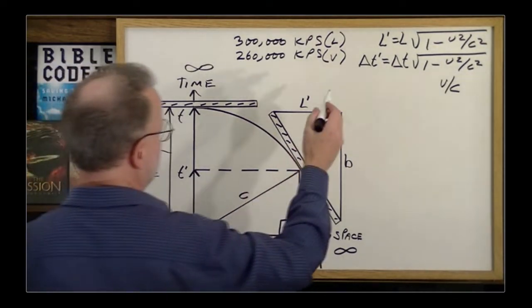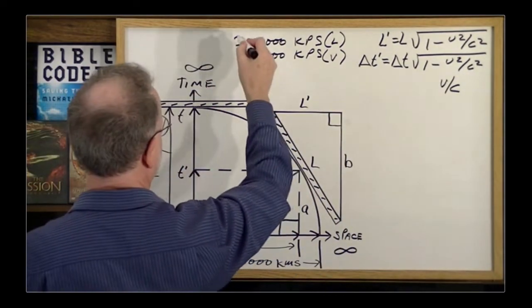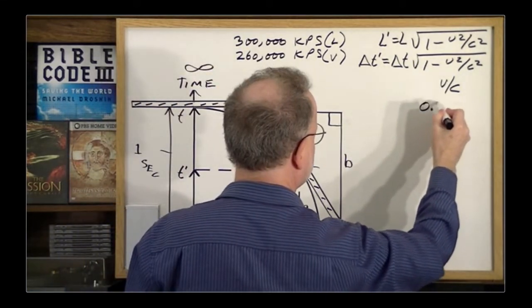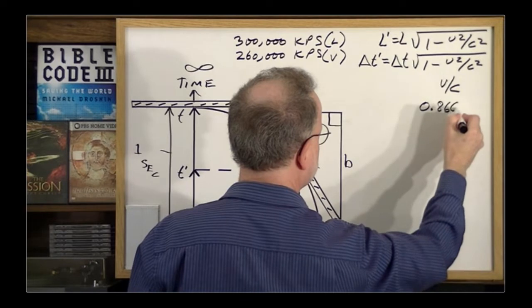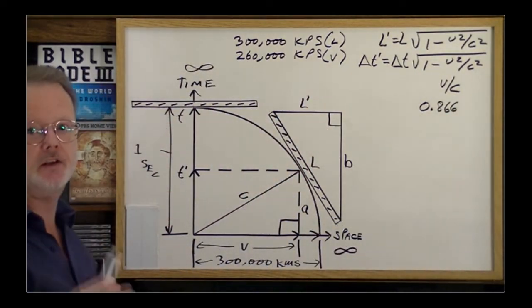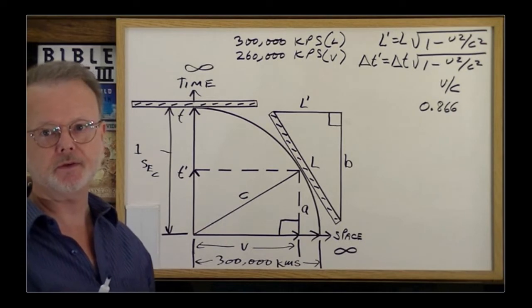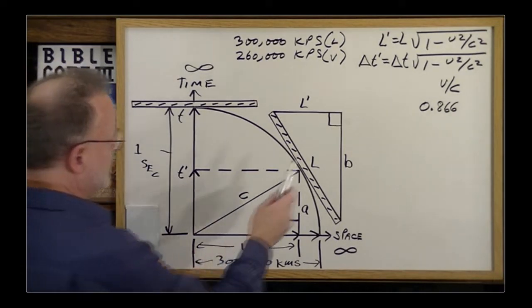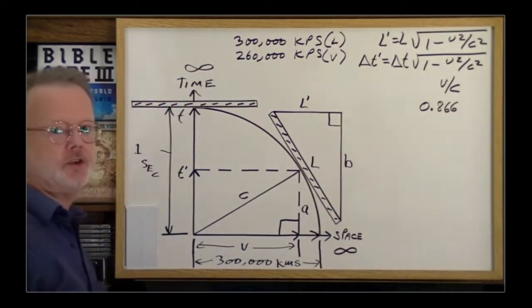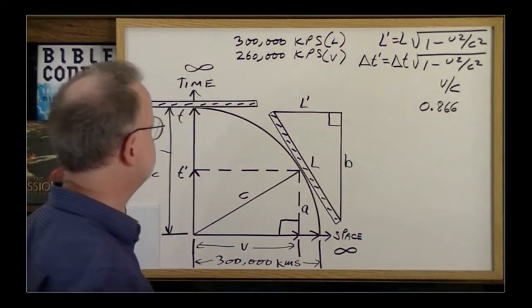So therefore, V over C would be 260 over 300, which turns out to be 0.866. So of that 1 second, a convenient single unit of time, this spaceship is extending across 0.866. In other words, a significant portion of the 1 second.